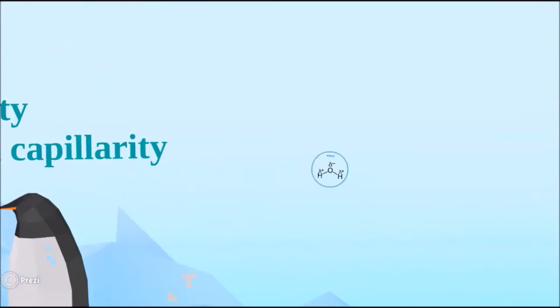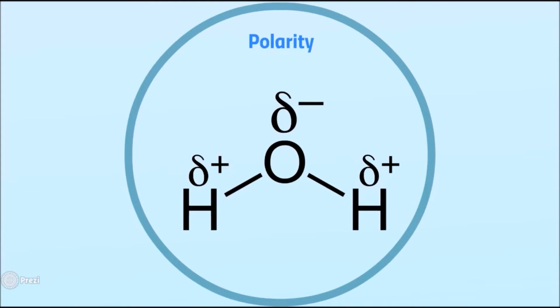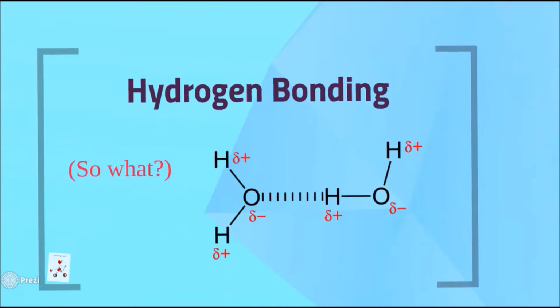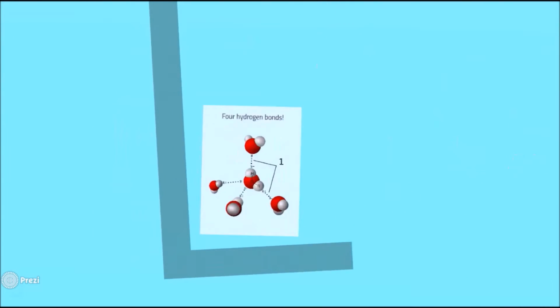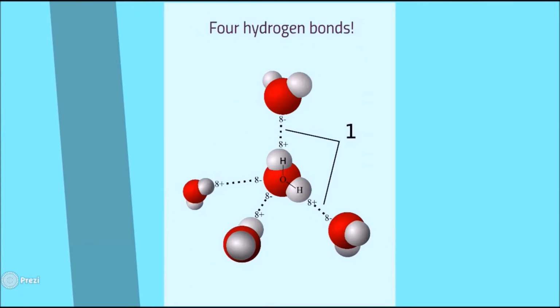Because of the large electronegative difference between oxygen and hydrogen, water is extremely polar. Hydrogen bonding might not seem like such a big deal, but for the water molecule, it gives it remarkable macroscopic behavior. Take a look at it. H2O is able to create 4 hydrogen bonds with the neighboring molecules or atoms.